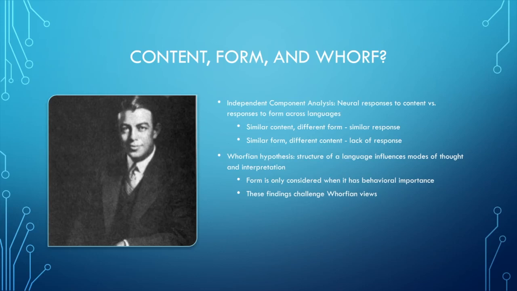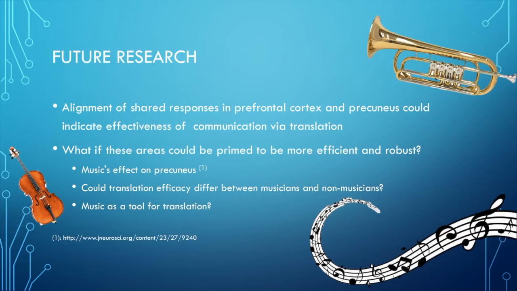Benjamin Lee Whorf hypothesized that structure of a language influences the modes of thought and interpretation of the people who speak it. These findings, however, challenge the Whorfian hypothesis because the same content, presented in different languages and forms, produced similar responses, and the elements of forms did not even pass low-level processing unless they contained behavioral or ecological importance. The author's findings indicate similar neural networks for the interpretation of meaning across the greater population.